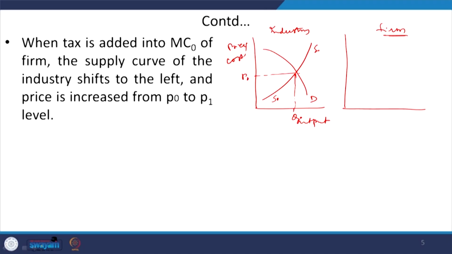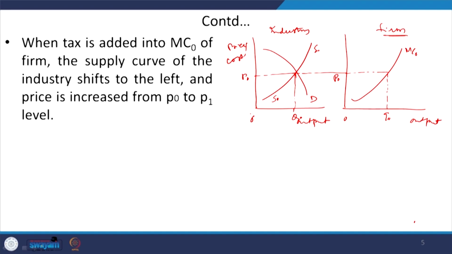So, based on these, the farm is also a follower, just a price taker, and cannot be a price maker. So, the farm follows the same price level P0, right. And how the farm's output is determined depends upon the marginal cost itself. So, this is the marginal cost of the farm. So, when the price line is intersecting the marginal cost, this will be the Q0 output, that is, the equilibrium level of output, okay.